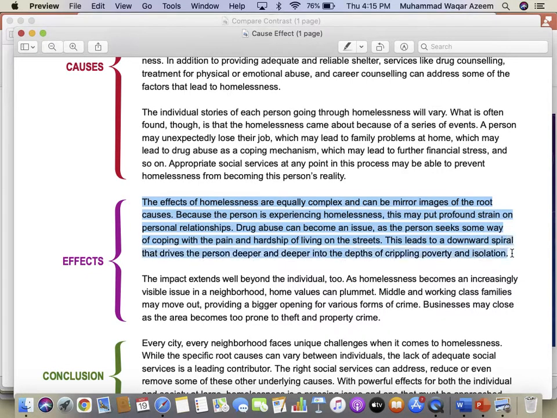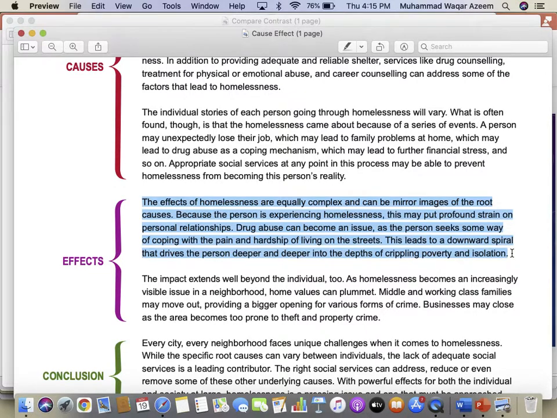Just one effect. Please continue to read. The effects of homelessness are equally complex and can be a mirror image of the root cause. Because the person is experiencing homelessness, this may put profound strain on personal relationships. Drug abuse can become an issue as a person seeks some way of coping with the pain and hardship of living on the streets. This leads to downward spirals that drive a person deeper and deeper into the depths of crippling poverty and isolation.